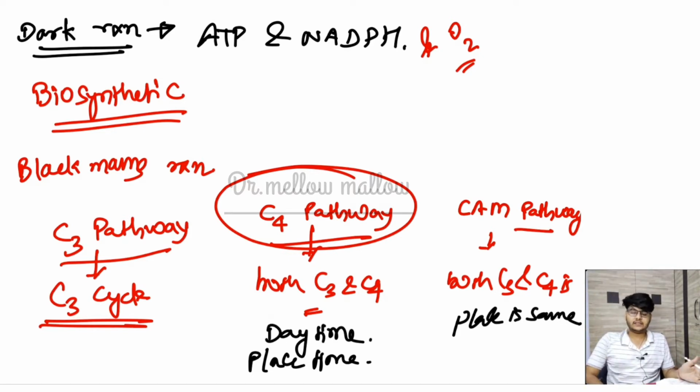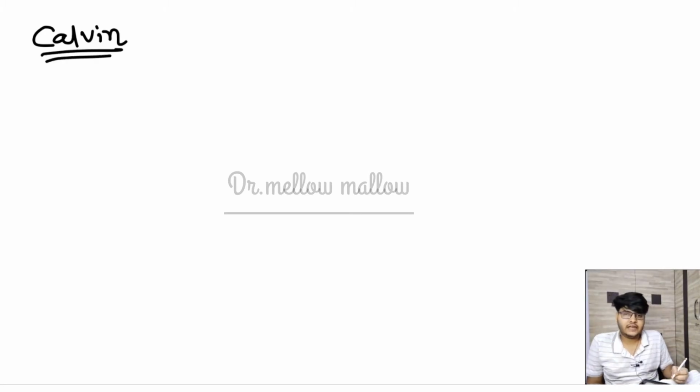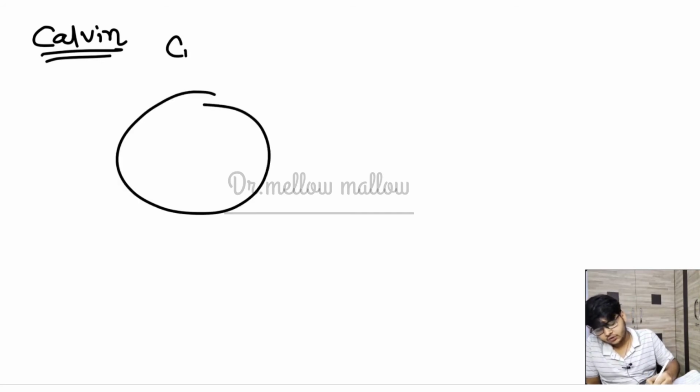Let me go into some detailed part of it, but before going deep, let me give you an important question. Calvin demonstrated the C3 cycle, and how he did it was he took the C14 isotope, carbon C14 isotope, and injected it into the mesophyll cells.